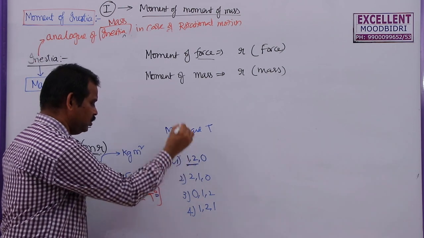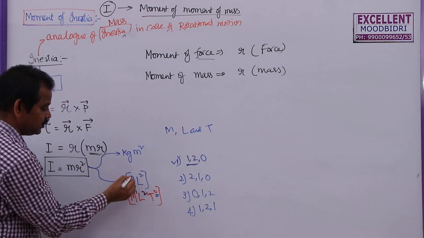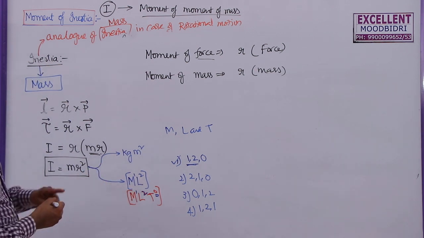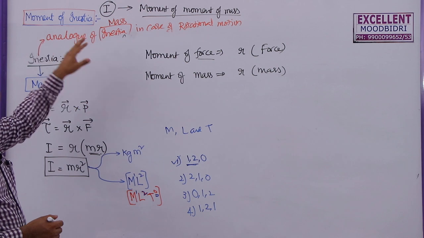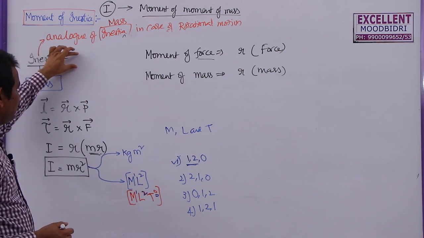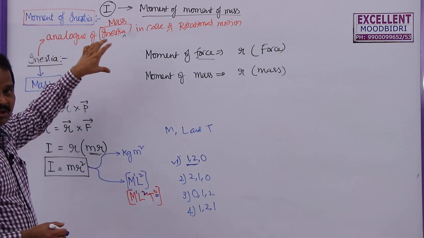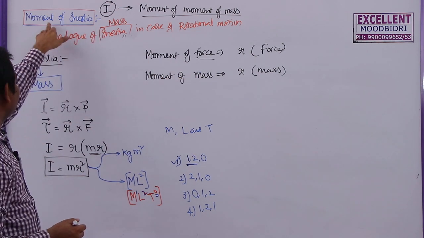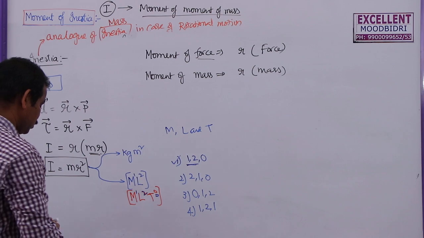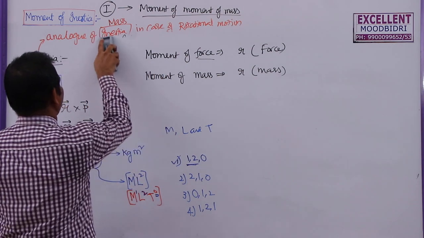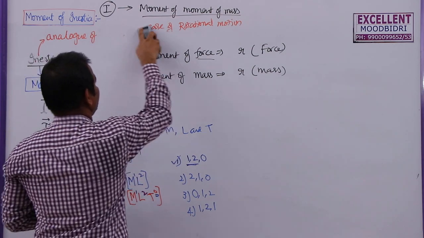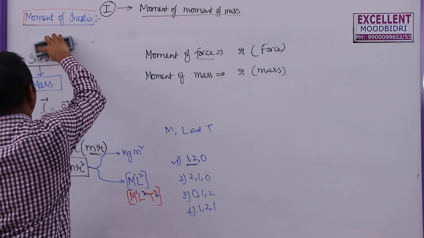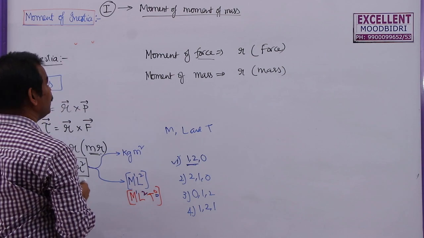So you have to tick 1, 2, 0 because the powers are known as dimensions. Now, what is this moment of inertia? We know that inertia is the inability of a body to change its state of rest or uniform motion along a straight line only. But this is for rotational motion. So how to define moment of inertia? Now this is also the inability of a body to change its state of rotational motion by itself.